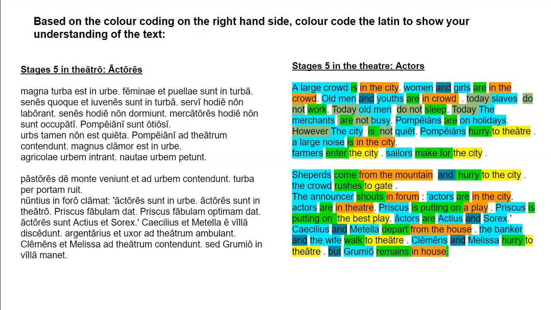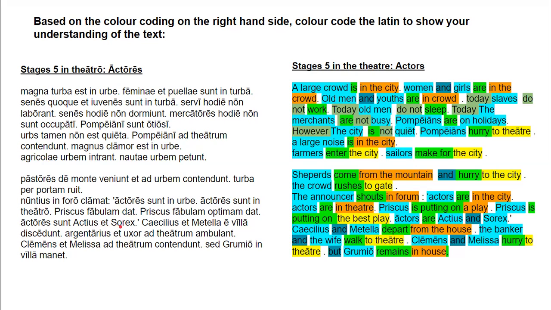So he's staging a production. You could translate this as Priscus is putting on a play, or Priscus is staging a production. Either is fine. But if you say that he is giving a story, that's not correct, even if that's what it literally says. It's not a correct translation into English. It won't communicate the correct meaning. All right. So fabulum is the direct object of dat, by the way. Priscus fabulum optimum dat. So Priscus is putting on the best play. So optimum is modifying fabulum. So subject, direct object, adjective describing the direct object, and our verb.